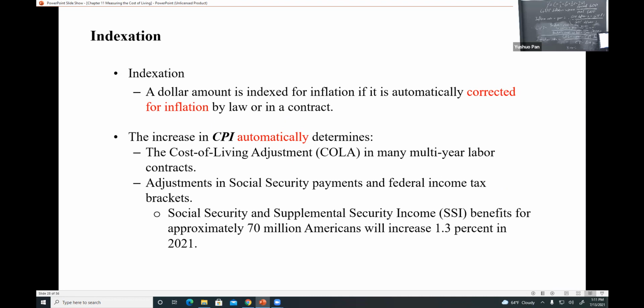So social security and supplemental security income benefits for approximately 70 million Americans will increase 1.3% in 2021. So for this year, it's just 1.3. That's corrected for inflation by law or contract.